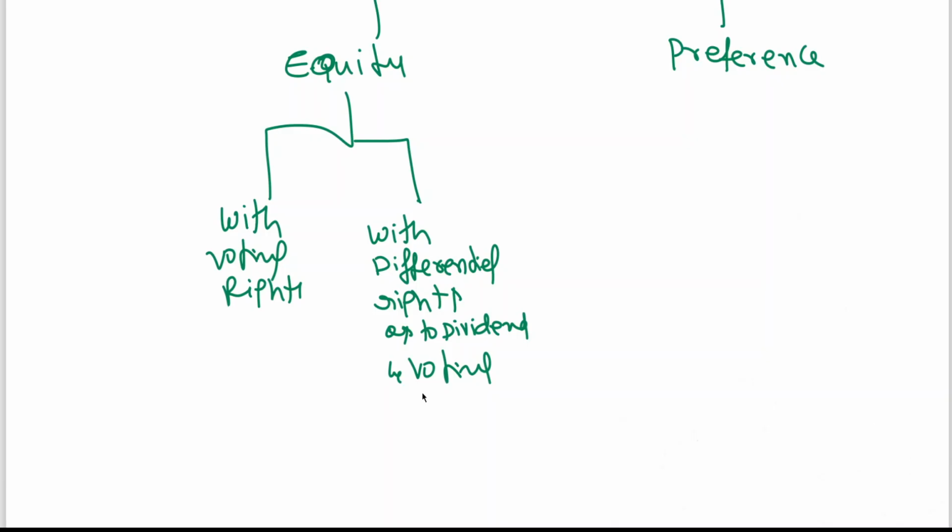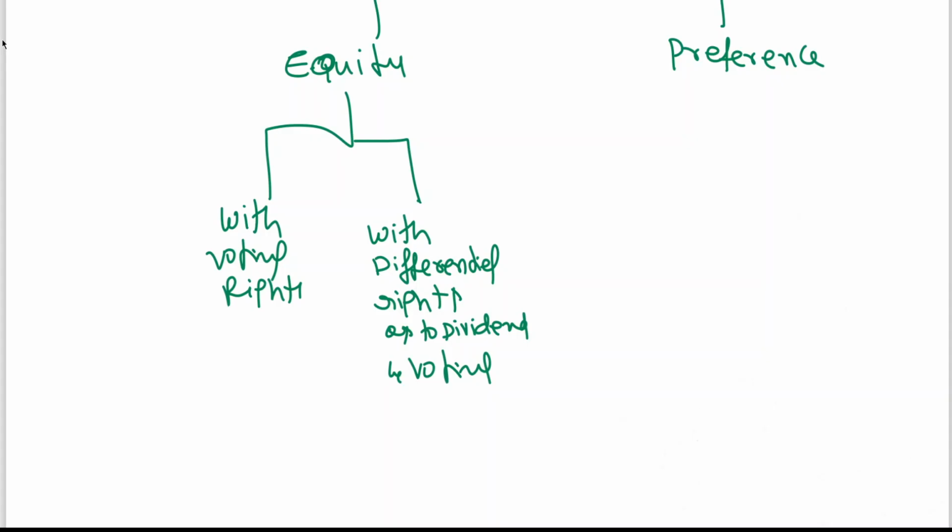So when you are looking at the theory part of it, section 43 of the Companies Act 2013 allows a company to issue equity shares with differential rights as to dividend, voting, or otherwise in accordance with such rules as may be prescribed.